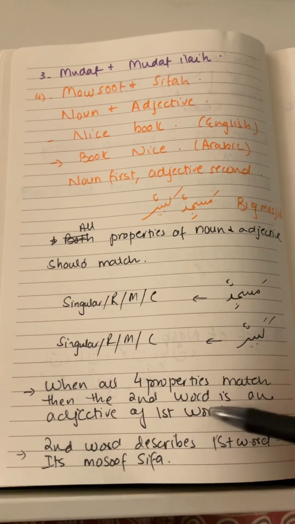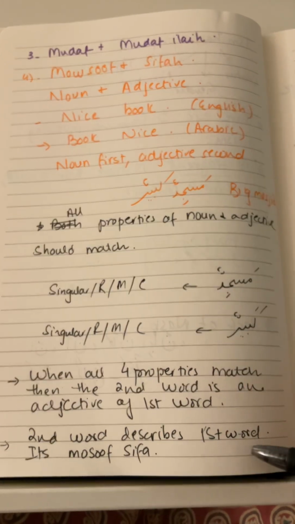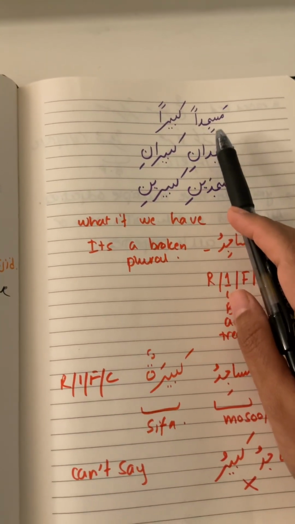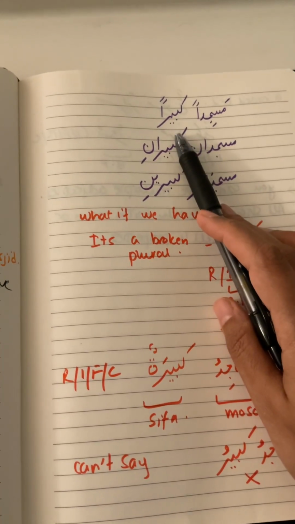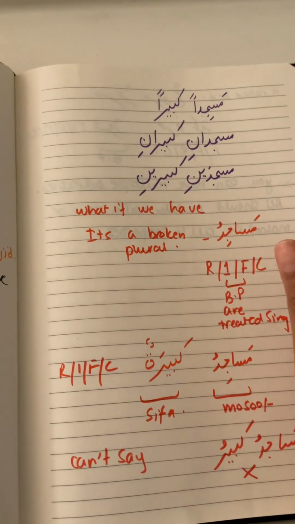When all the four properties match, then the second word is an adjective of the first word. The second word describes the first word. It's a mawsoof and sifa. So all the four properties should meet. Here we can also write it like masjidan. If we write masjidan, then we'll write kabiran. We cannot write masjidan kabirun, because the four properties will not match.